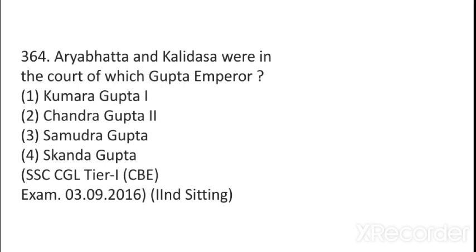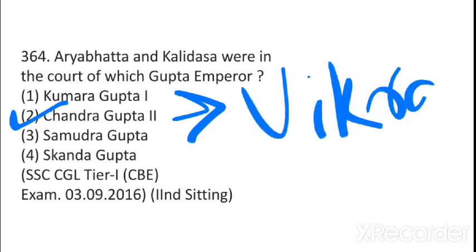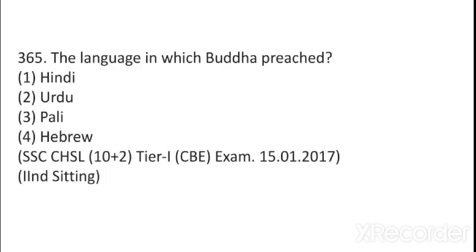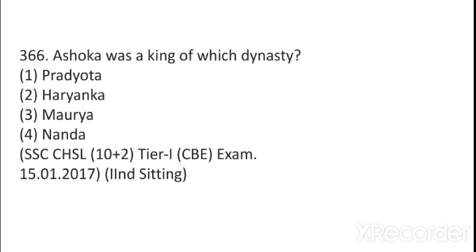Aryabhatta and Kalidasa were in the court of which Gupta emperor? They were in the court of Chandragupta II, and he took the title of Vikramaditya. Okay. The language in which Buddha preached was Pali, and the language in which Jainism was preached, or Mahavir used, was Prakrit. Ashoka was a king of which dynasty? He was a king of Maurya dynasty.